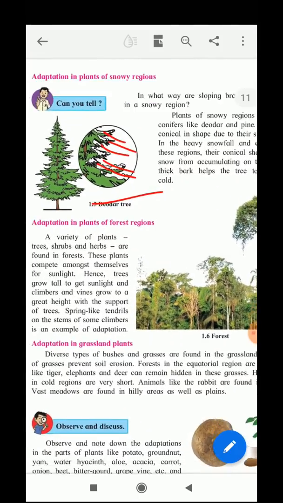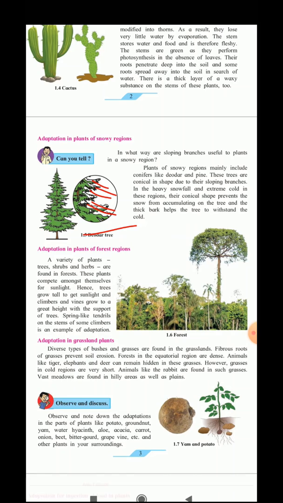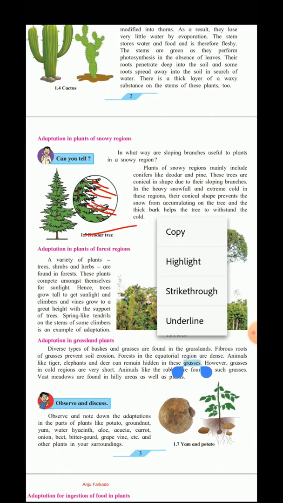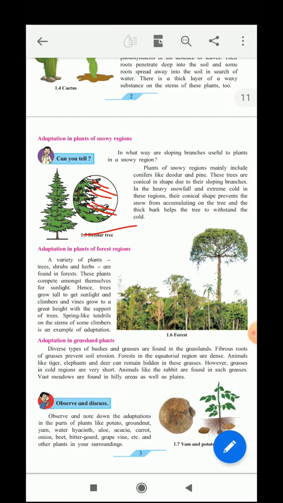Now next we will see the adaptation of the plants of the forest regions. In forest regions, there is a variety of plants. Trees are there, shrubs are there, and herbs are there. Here, this is an example of a tree. Then small shrubs are also there, and herbs are also there.